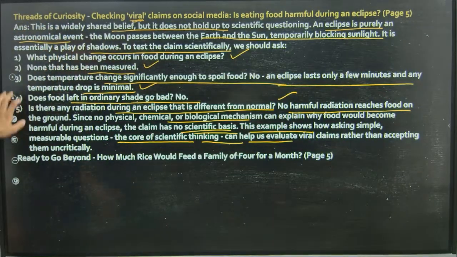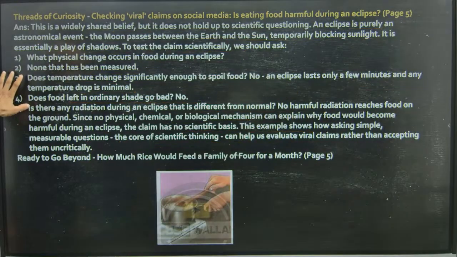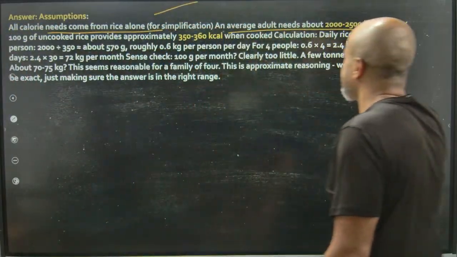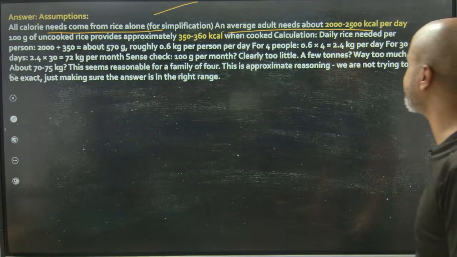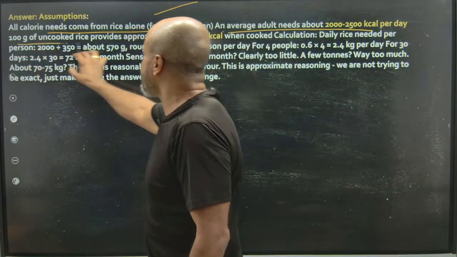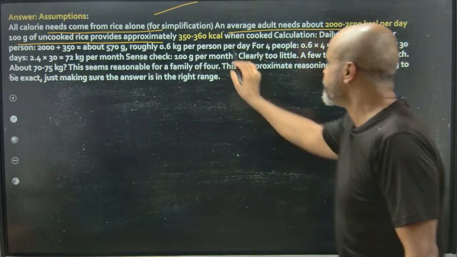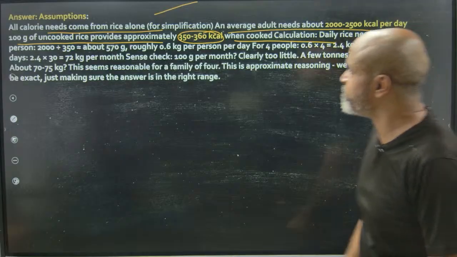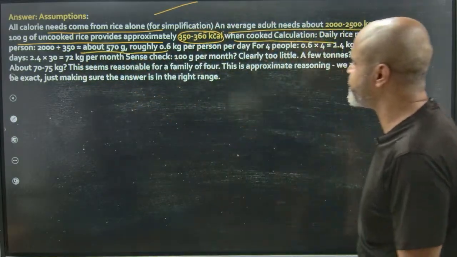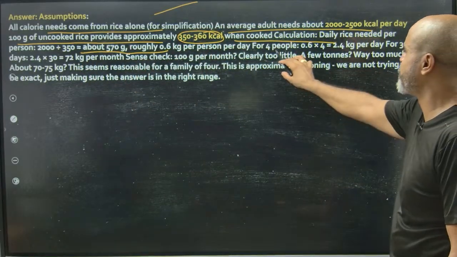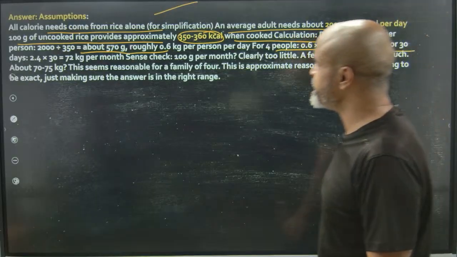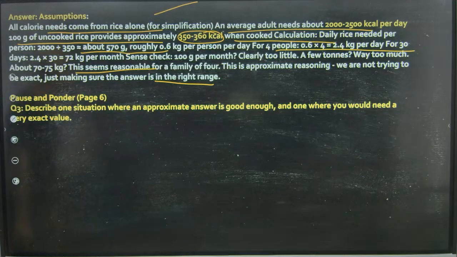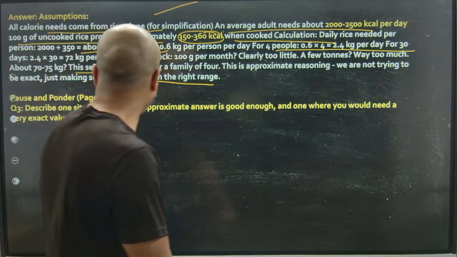Right. How much rice would feed a family? So when we are making calculations, we have just seen how, say, all calorie needs come from rice alone. An average adult needs about 2000 to 2500 kilocalories per day. 100 gram of uncooked rice provides approximately 350 to 360 kilocalories when cooked. Calculation: daily rice needed per person is approximately 570 grams, roughly 0.6 kg per person per day. For 4 people, it is this much. For 30 days, this much, and so on and so forth. We can calculate how much rice is needed by a particular family per day, per month.